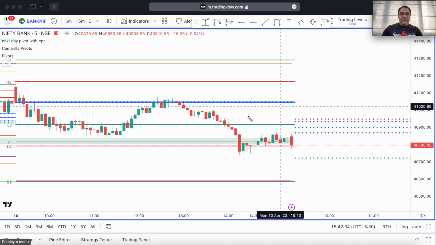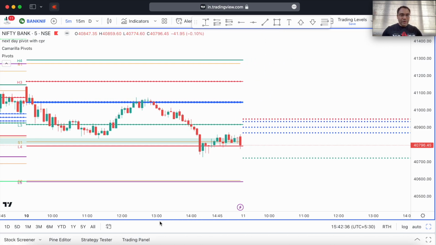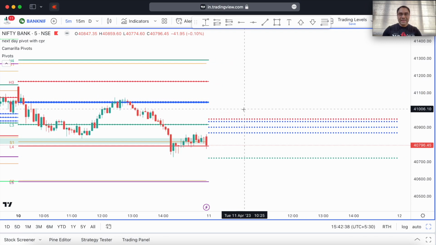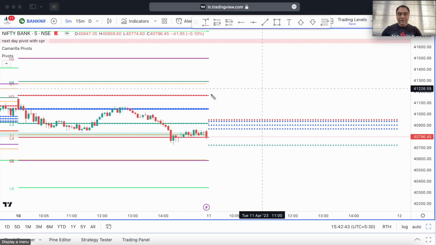It went very late towards the L4 level, and then after that you can see that it kept going sideways. So no tradable levels there after that, and based on that you can see that we have an average size CPR in Bank Nifty tomorrow, and we have that as a descending CPR in Bank Nifty. We have the H3 and the L3 levels, the Camarilla levels here. This is H3 and this is L3.